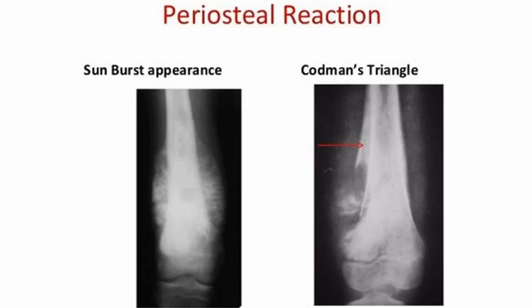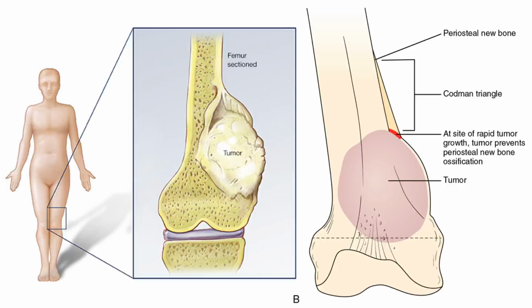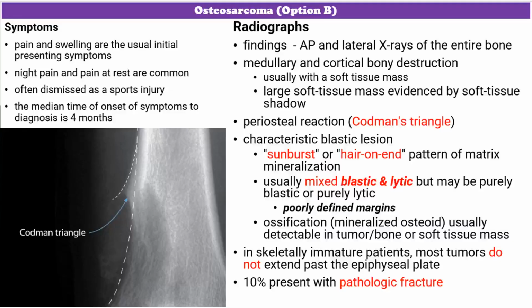Osteosarcomas can also exhibit mixed lytic and sclerotic lesions with poorly defined margins, indicating both bone destruction and reactive bone formation. These radiographic features are indicative of a high-grade aggressive tumor and are essential for the initial diagnosis and planning of treatment. Note that while these findings are suggestive of osteosarcoma, a definitive diagnosis requires a histological examination.